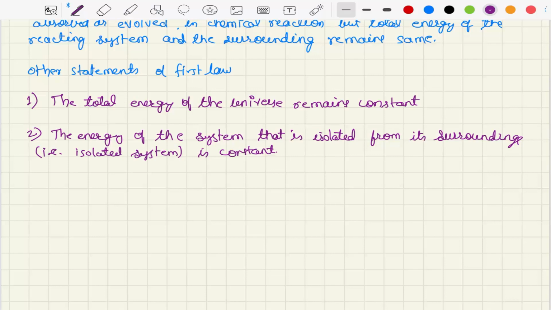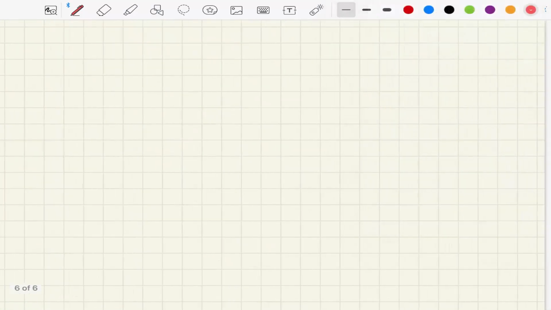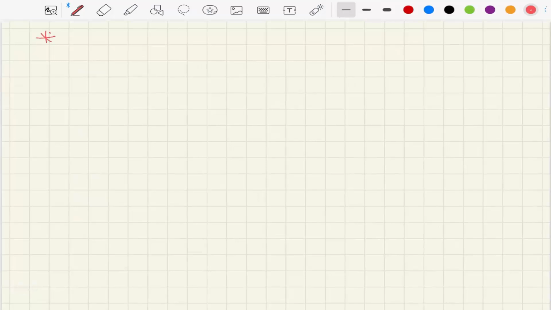So let us now study the justification for the first law of thermodynamics. Let us move on to the next topic. Next page. Justification for the first law of thermodynamics.